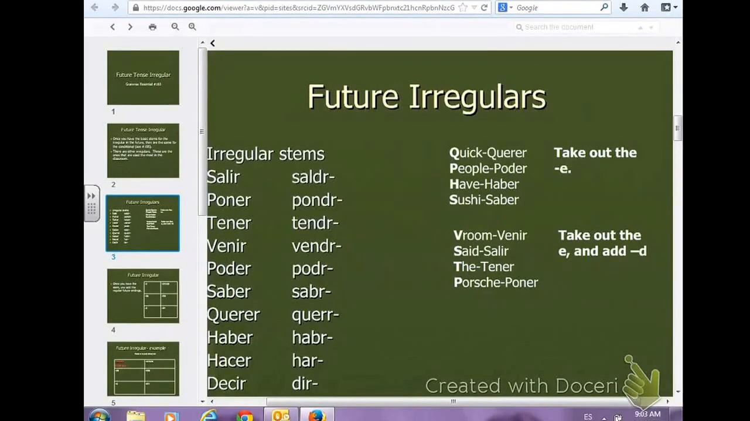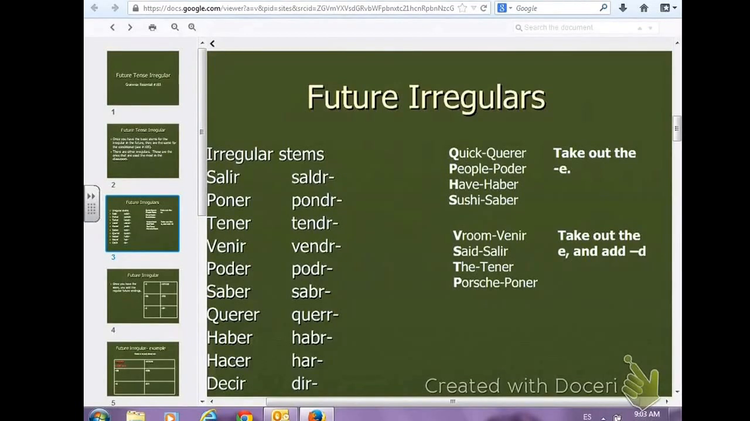And there's a little bit of a mnemonic device that may help you. Quick people have sushi. The quick is querer. We just take out the E so you have a double R. People is poder. We just remove the E. Haber, have. Sushi, saber. All of these you just take out the E and move the R over, and then you just add to it.